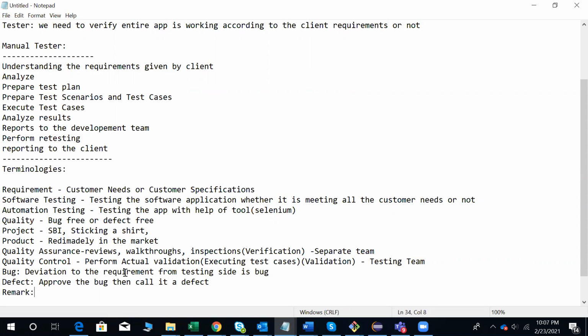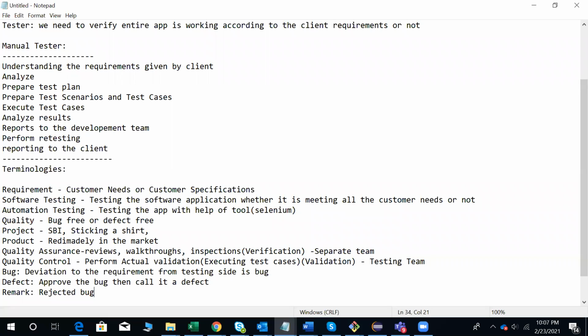Okay. So a defect is an accepted bug. A remark is a rejected bug. Suppose you understood the requirement some other way and you raised a bug to the development team, but actually that functionality is working. Your understanding is wrong. In that case, the development team will reject your issue, saying that it is working fine. Then we can call it a remark.